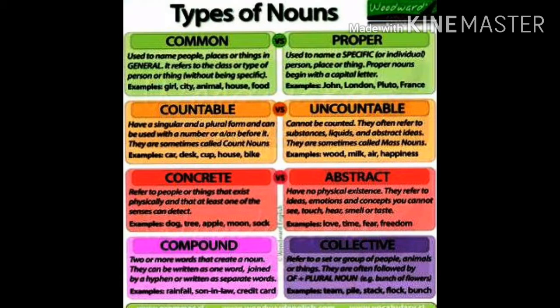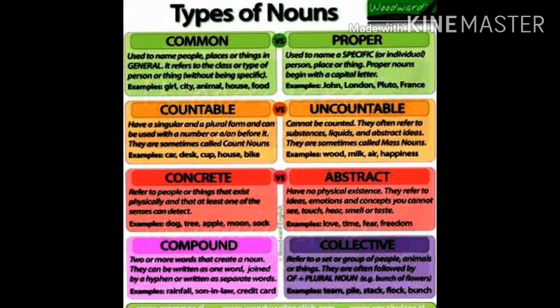Compound nouns are the nouns which go together, like cupcake. Previously we discussed cup and cake, postman, post and man, jellyfish, jelly and fish. So there are two words which can be joined and made into one. So these are called compound nouns.